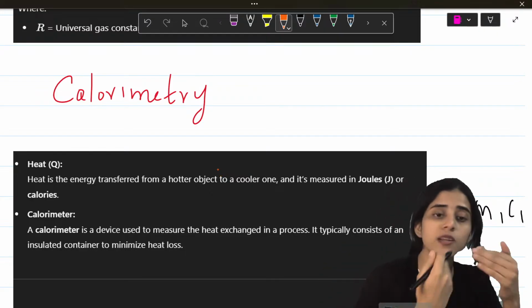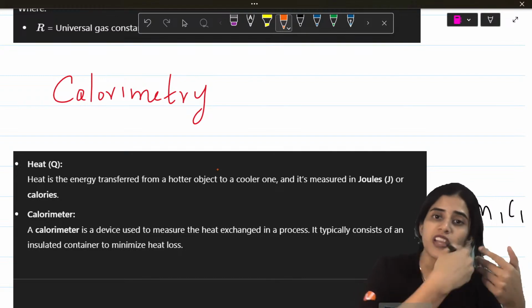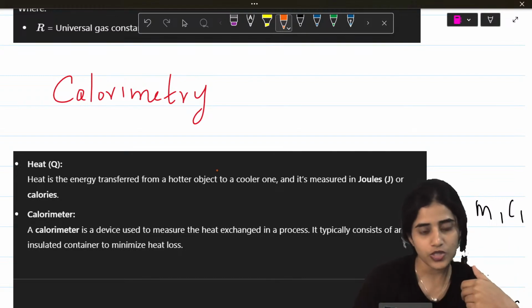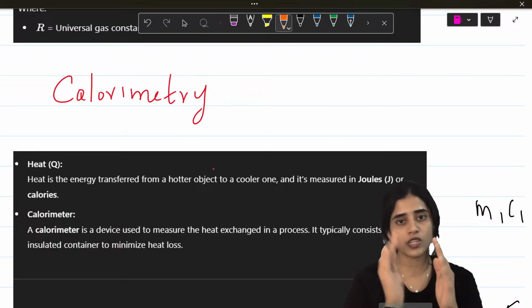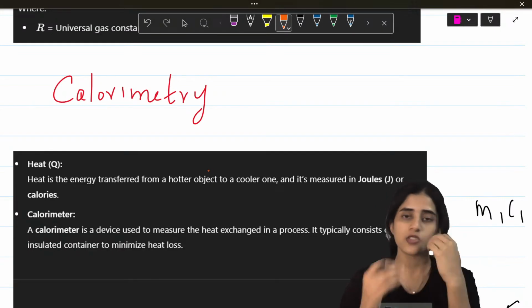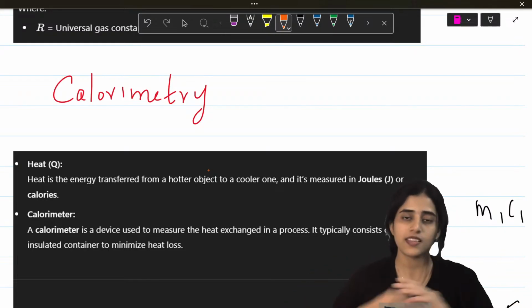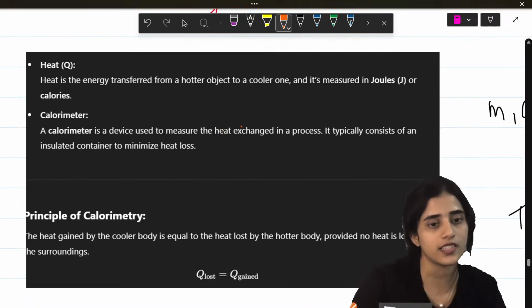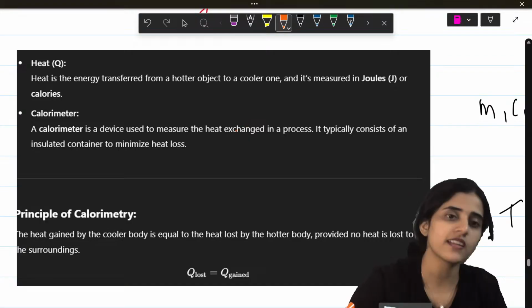A calorimeter is a device that measures this heat exchange. Calorimeters usually are insulated. Why are they insulated? Because it has to actually measure how much heat has been exchanged, so this heat should not escape to the surrounding. That is why it is always insulated. And a calorimeter works on the principle of calorimetry.